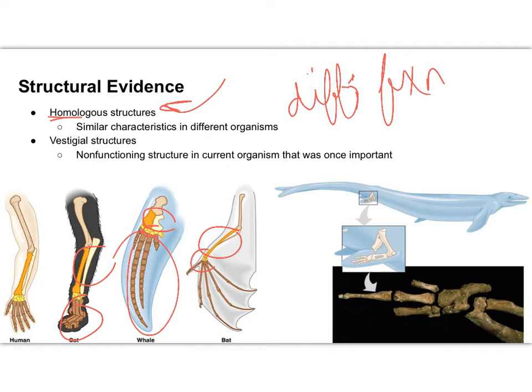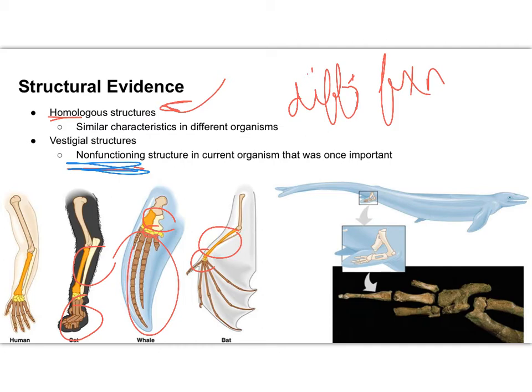Another structural piece of evidence would be vestigial structures. Vestigial structures are structures that are no longer functioning. It is a non-functioning structure located on the current organism, and it was once important to the organism in its history, but the structure becomes less necessary due to natural selection.